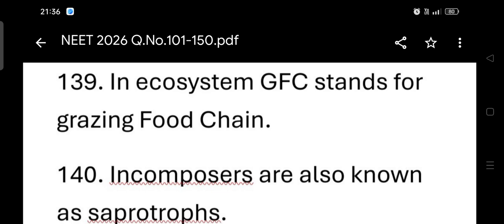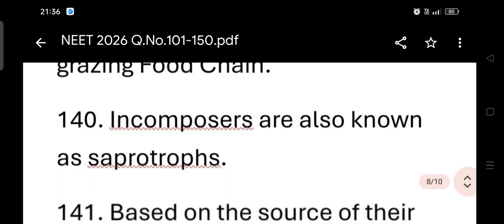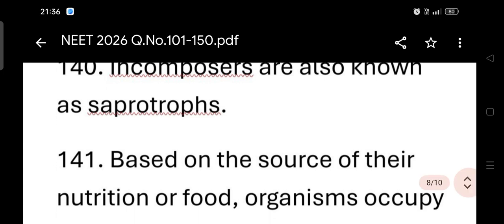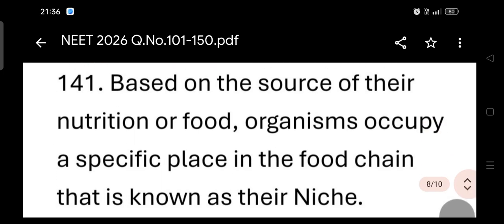In an ecosystem, GFC stands for grazing food chain. Decomposers are also known as saprotrophs. Based on the source of their nutrients or food, organisms occupy a specific place in the food chain that is known as their trophic level.